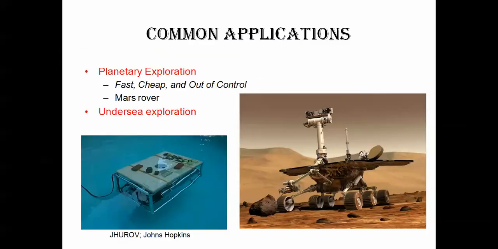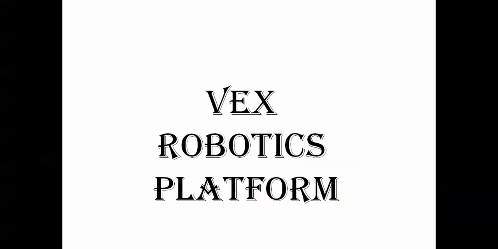Other robots are used for planetary exploration, which is very fast and cheap and can be controlled from here using wireless communication. In some areas human beings cannot go, for example undersea exploration, so we have robots used in undersea explorations. These are some examples of robots used in different fields, from the common household to planetary, undersea, and so on.